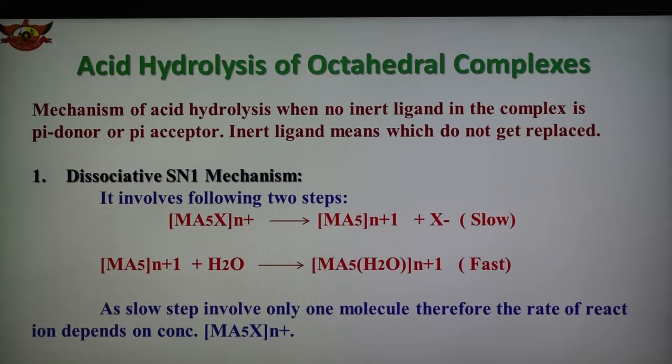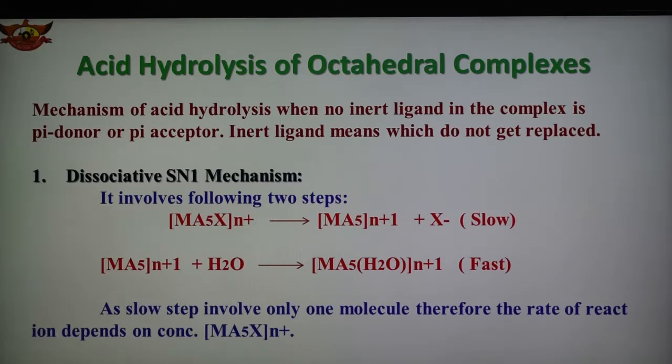In the first step there is a dissociation. Ligand X from the complex gets replaced and we get two parts, and this complex ion reacts with the water, and we get the octahedral complex. So this is two steps. The first step is the slow step and the second is fast. The slow step involves only one molecule.